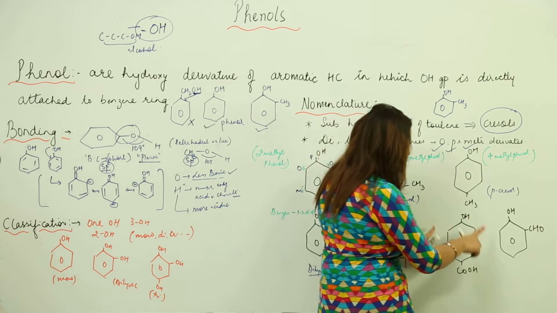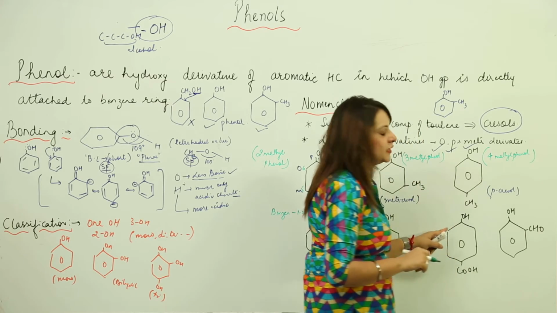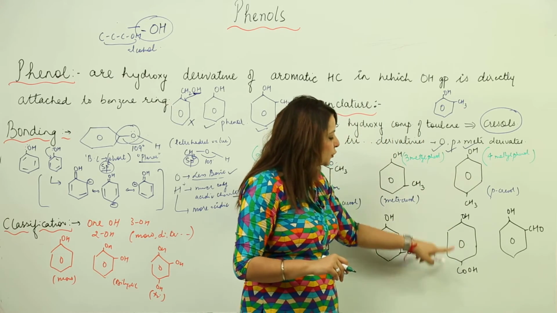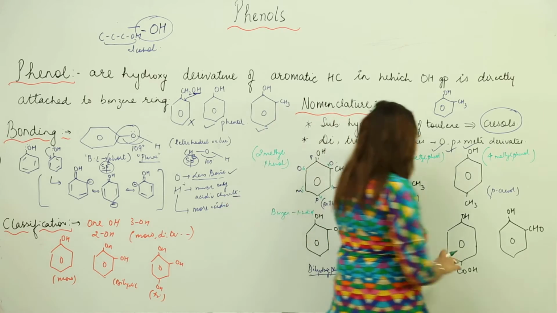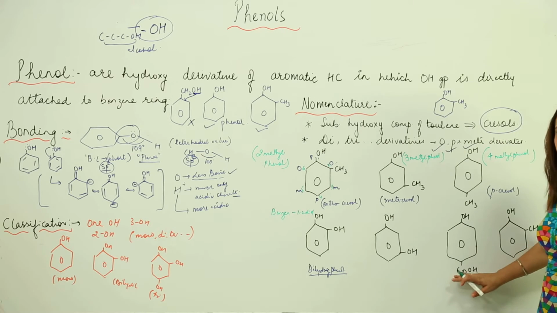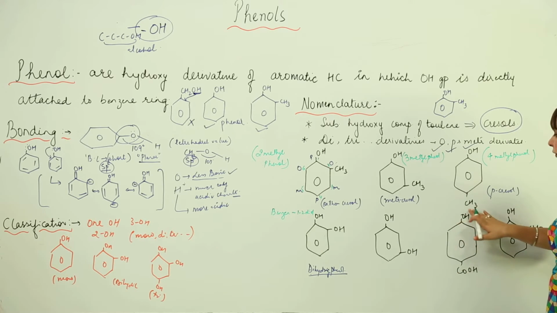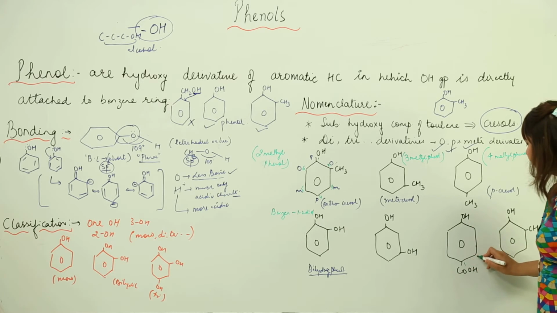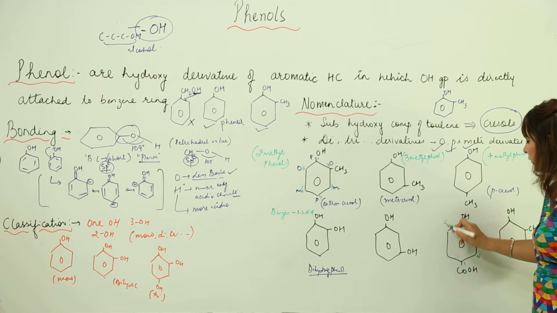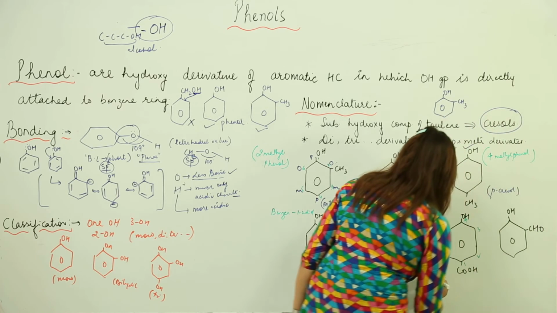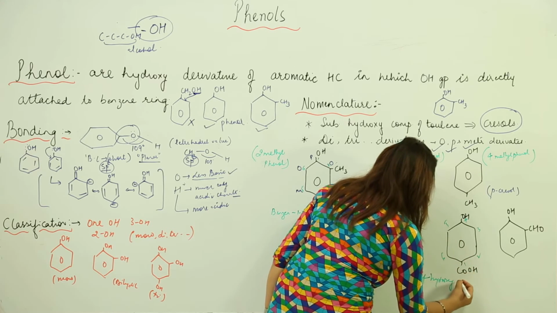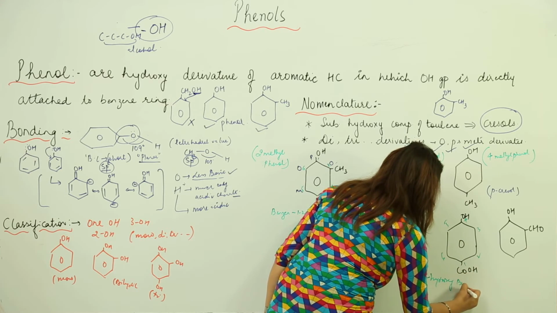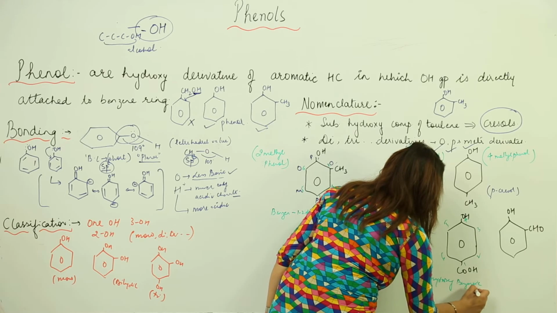And if we come to this, if we have an OH group and a COOH group, out of these functional groups, COOH is preferred. We regard this as the major functional group, and we consider the OH as a substituent. So we'll number from this side. It will be 4-hydroxybenzoic acid.